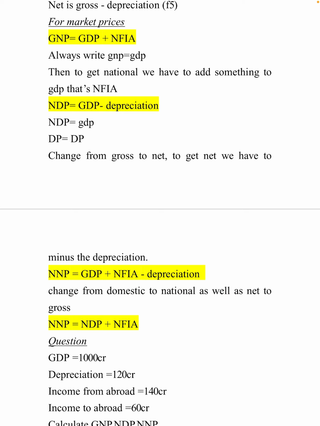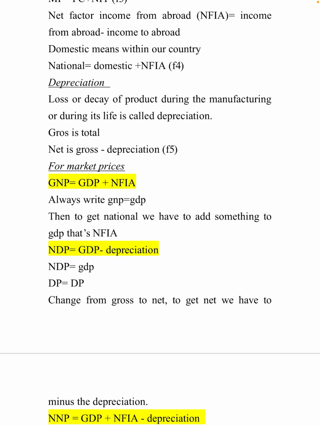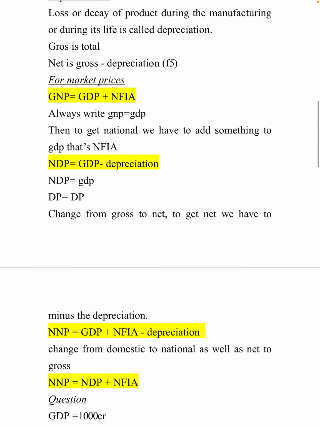From domestic we have to get national, right? Domestic, as we have studied before, plus NFIA it will come. National is domestic plus NFIA. So what will happen?